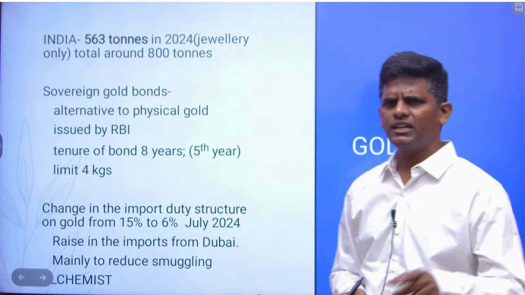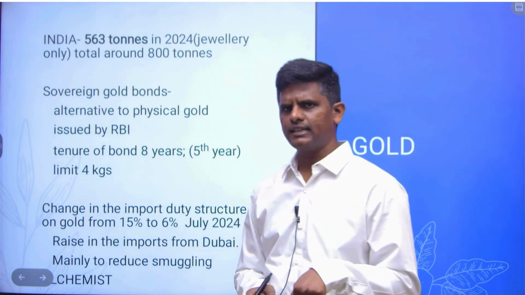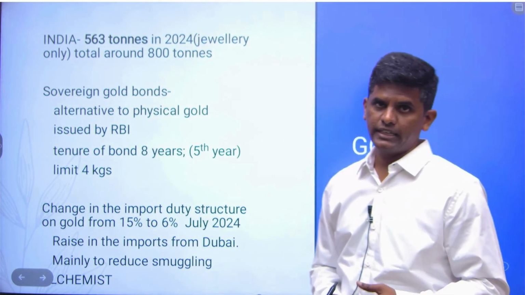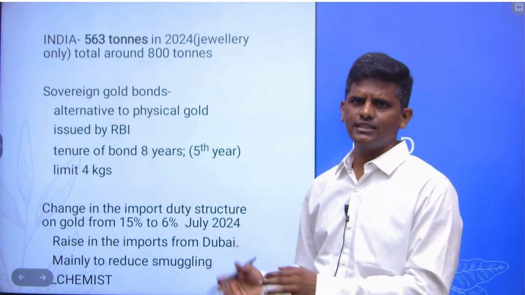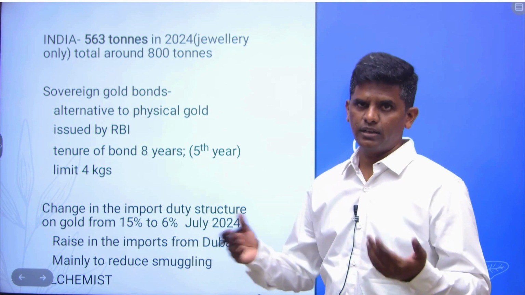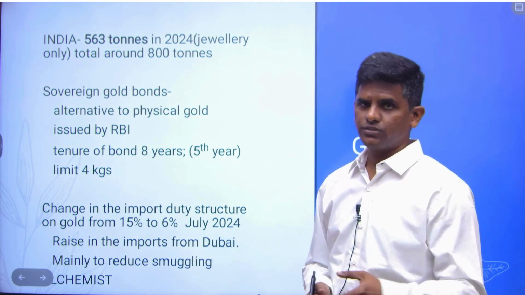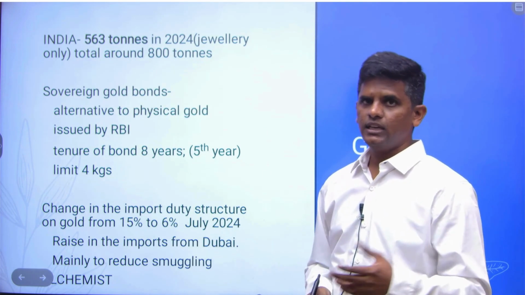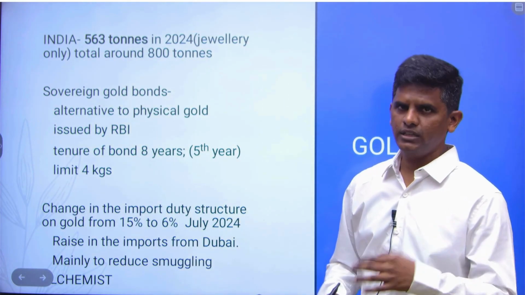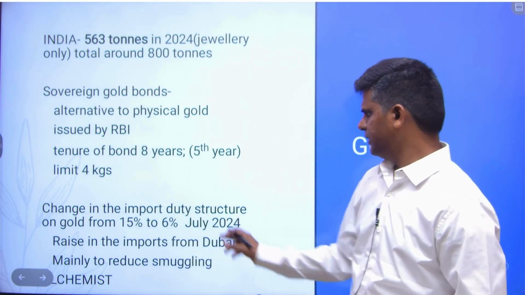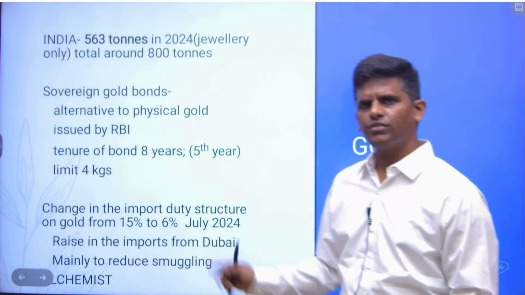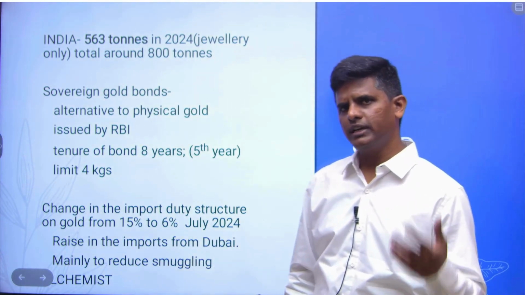Recently also you must have heard the case of the Karnataka actress who was smuggling gold from Dubai to India. The main reason is that in Dubai tax is less, so the rate is less in Dubai. So people smuggle gold also, because if you remove the flight charges, even the legal amount of gold you can bring will be profitable. So because of the change in the duty structure, there was a rise of imports from Dubai.